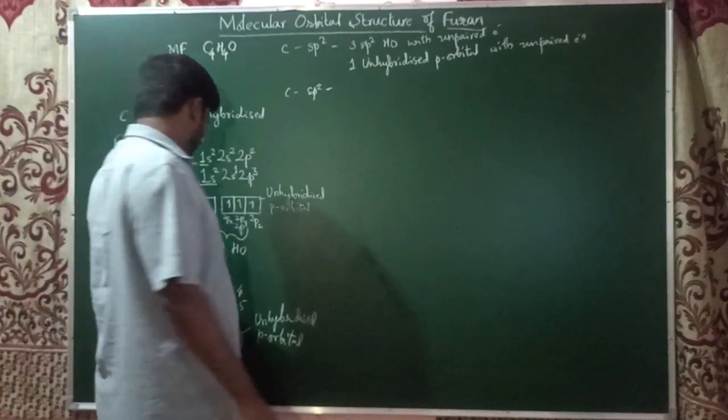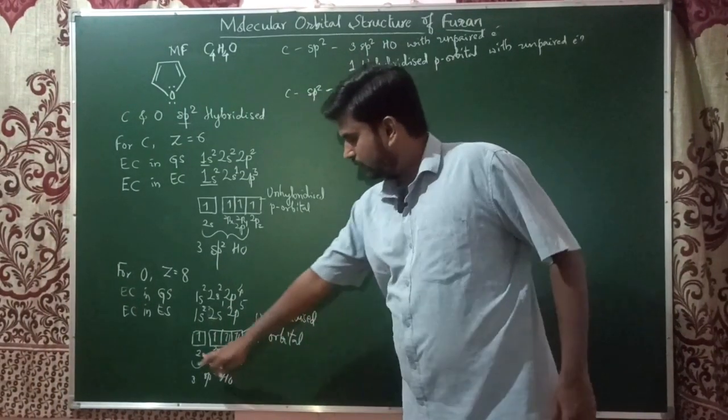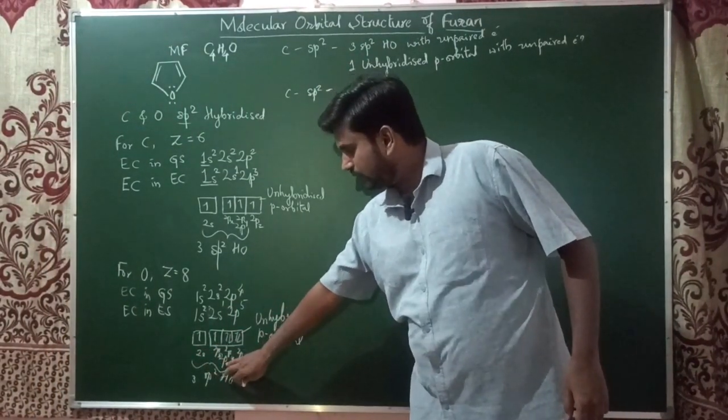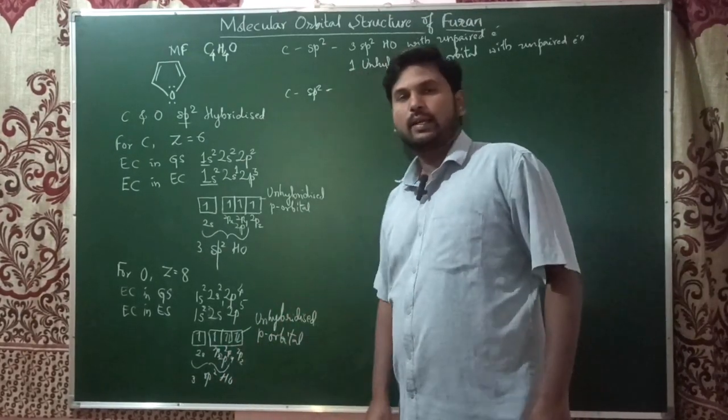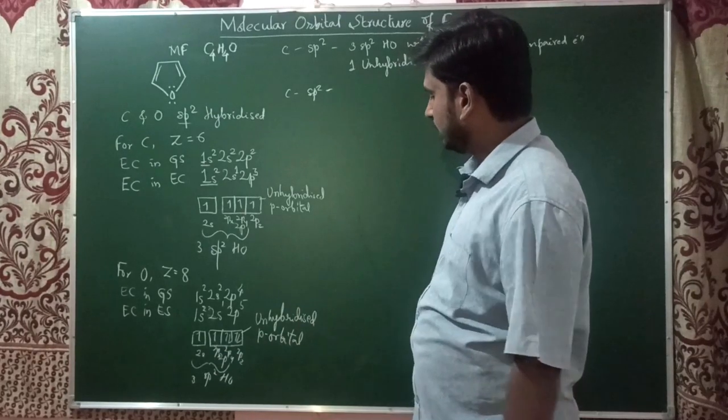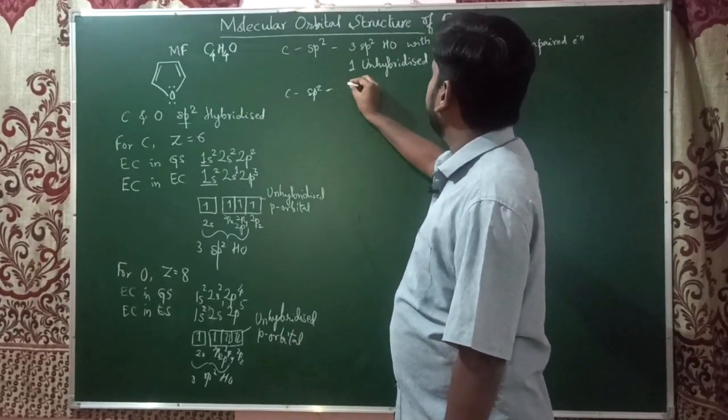Here you can see, of the 3 sp2 hybrid orbitals of oxygen, one contains a pair of electrons, and the remaining two are unpaired.